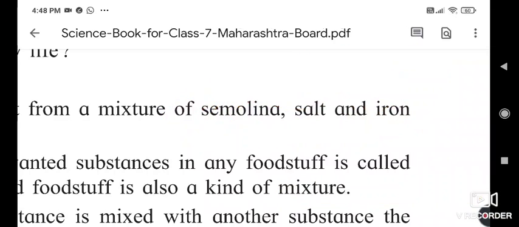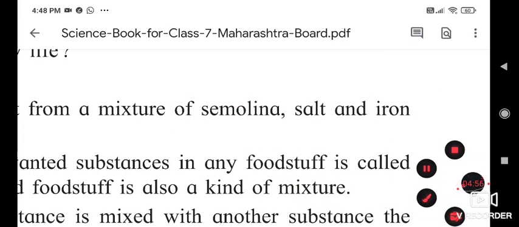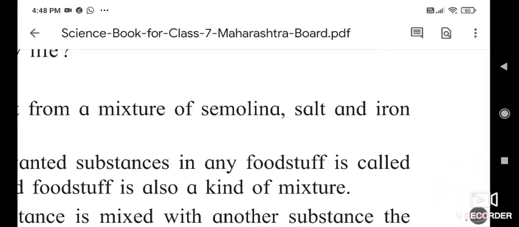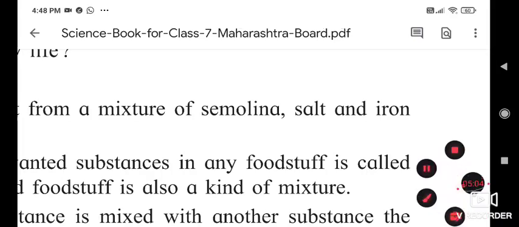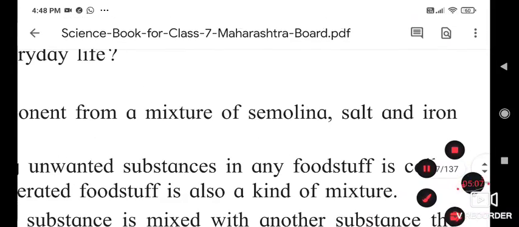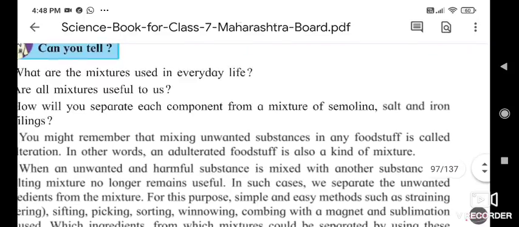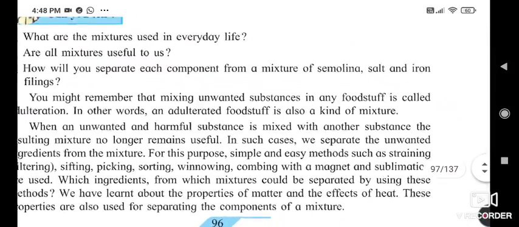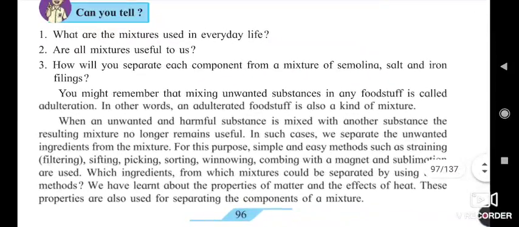Afterwards, when we put some water inside it, the salt dissolves, and the semolina will get separated. And how do we get the salt? By evaporating the water, we get the salt back again. So in this way there are different methods of separating things from a mixture.